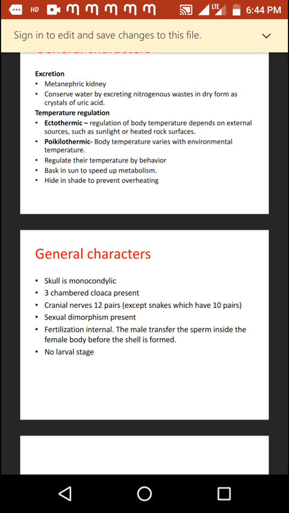In these animals, development is direct. There is no intermediate larval stage. Such type of development is called direct development. In reptiles, the young ones always resemble their adults. These are some of the important general characteristics of reptiles.